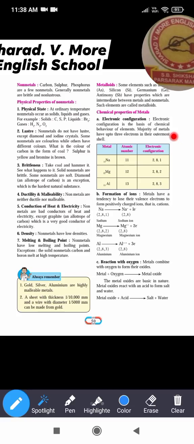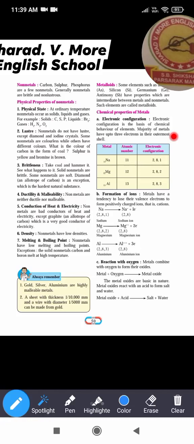Majority of the metals have up to 3 electrons in their outermost shells. Here, majority of the metals means most of the metals have up to 3 electrons in their outermost shells, not only 3.